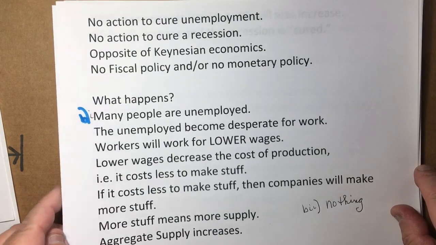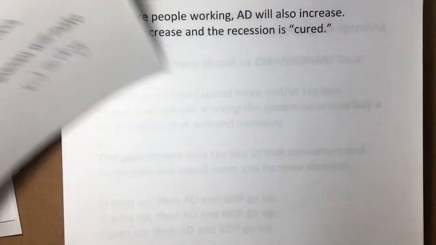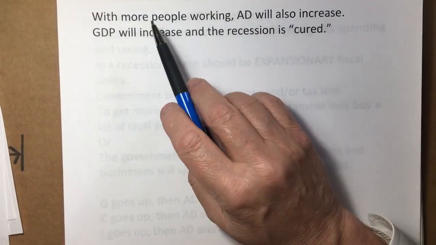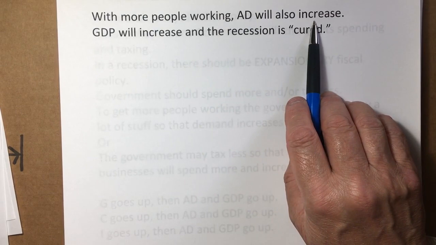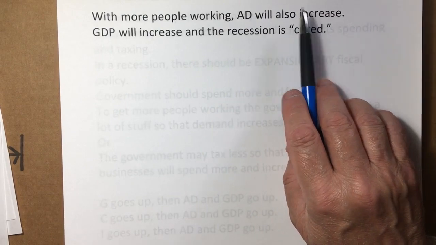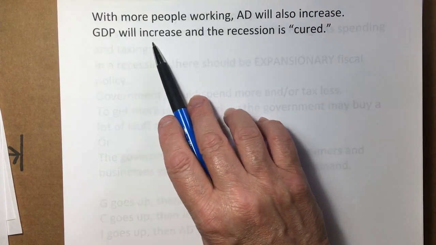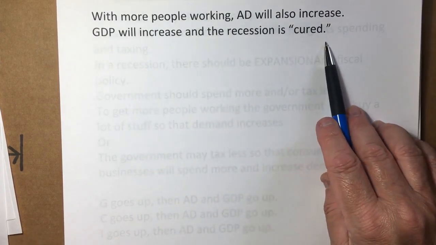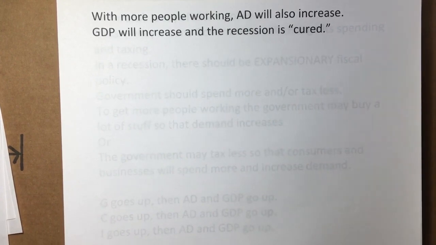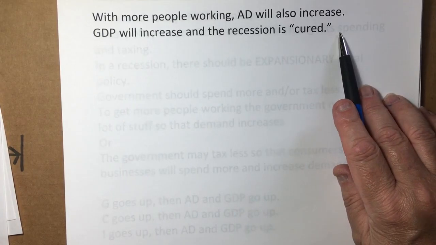And while it's not part of the question, I'll just go a little further about what a classical economist believes. They also believe that with more people working, AD will increase because those people that are working now have money to buy stuff, so aggregate demand will increase. Well, when aggregate demand increases, GDP increases, and the recession is cured with no government action. Okay, that's what a classical economist believes. That's not actually part of your question, but it's something that you should know.